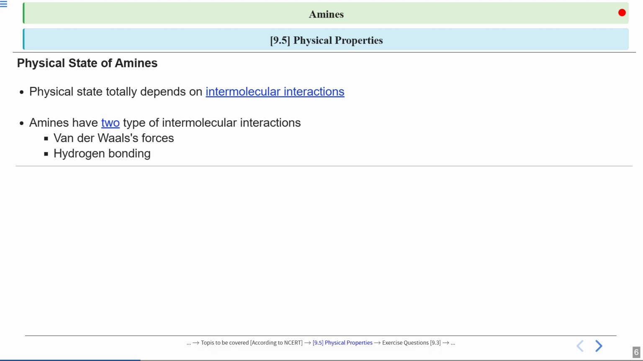Next, the second type which we will discuss is hydrogen bonding. This is a much stronger interaction that happens when a hydrogen is bonded to highly electronegative atoms. And what are those atoms? It can be nitrogen, oxygen, or fluorine. Okay? So in amines, hydrogen bonding can make them more likely to be liquids or solids at room temperature. To sum up, both van der Waals forces and hydrogen bonding together determine the physical state of amines.